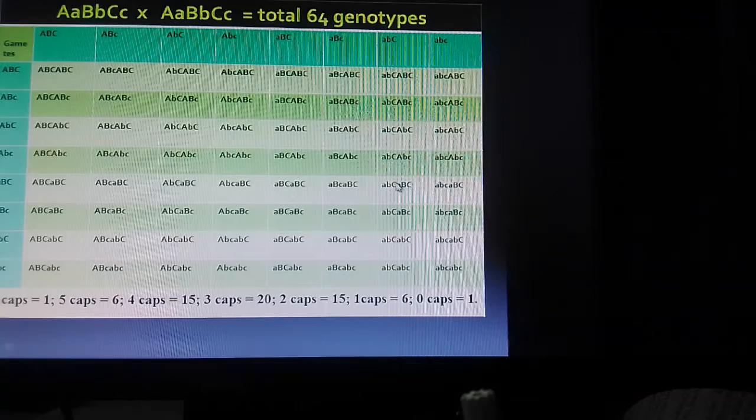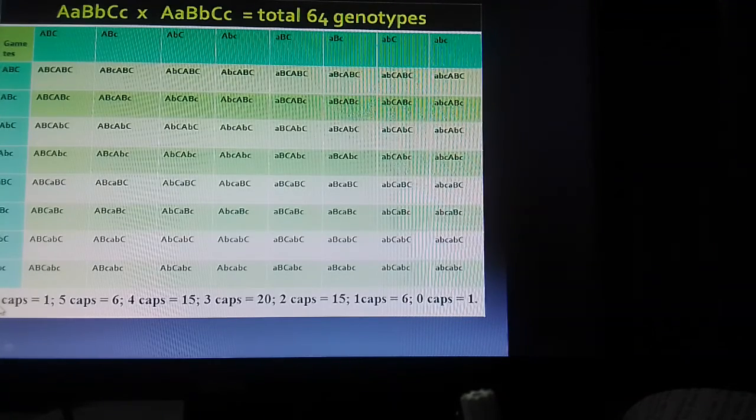And then in total there will be 64 individuals resulting with different genotypes. And if you count the number of individuals with the same number of active alleles, there you can find the difference in number.